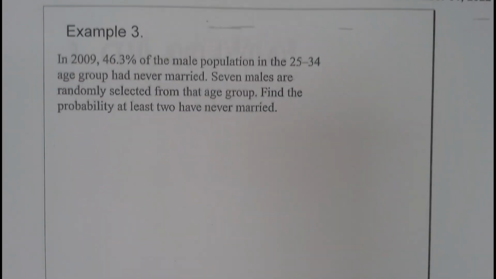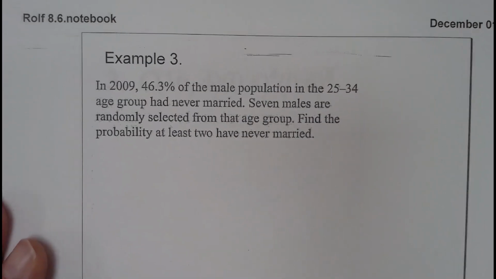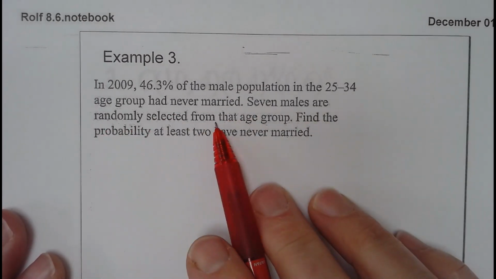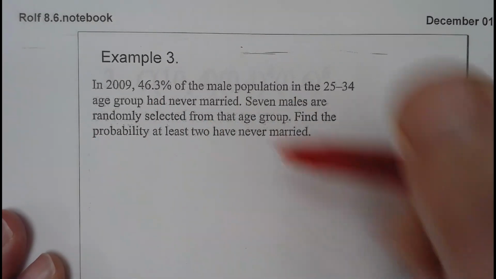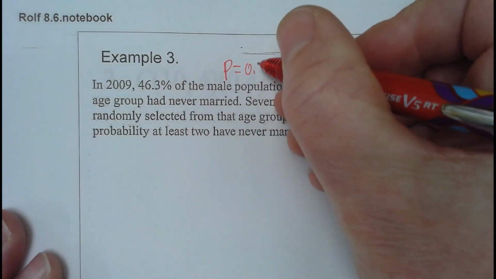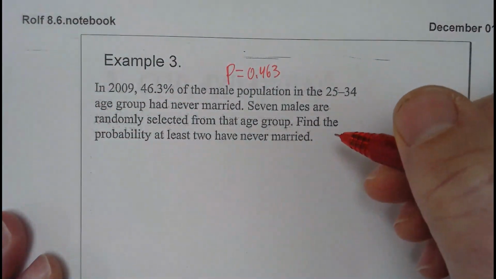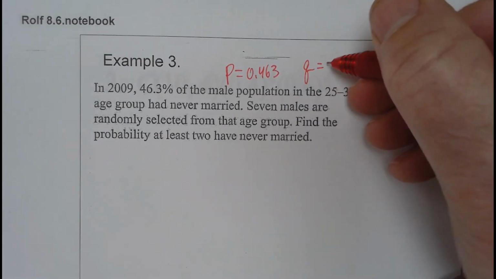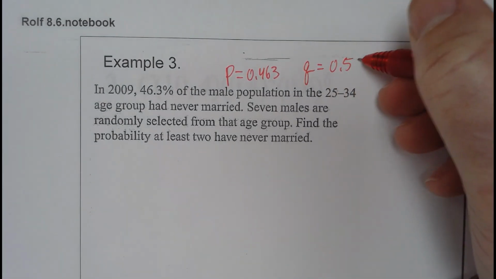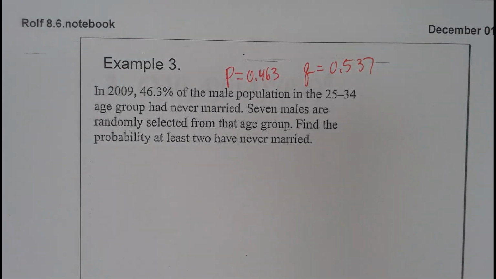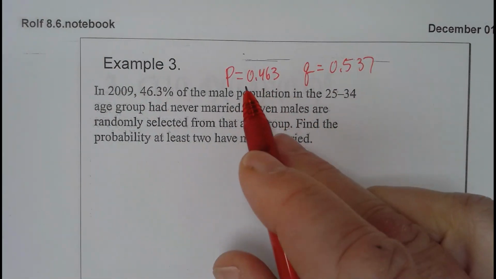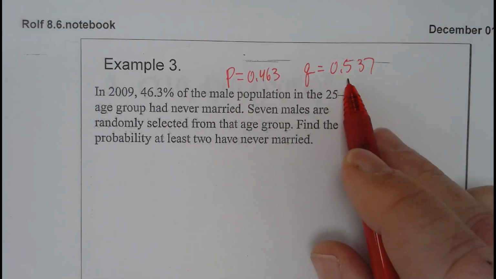Okay, example 3. It says in 2009, 46% of the male population had never married, right? 7 males are randomly selected from a group. So this is a situation: you're married. P is equal to 0.463. So you're either married or you're not married, so Q would be equal to 0.537. You can't be half married, right? You're either married or you're not married. There's no in between. So the probability of being married is this, and the probability against it is that.